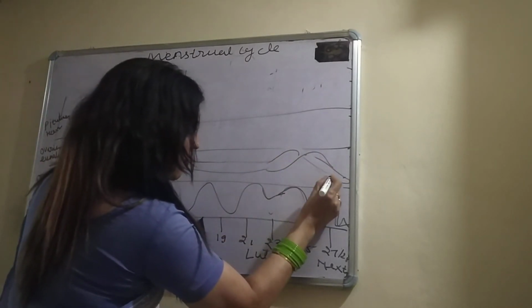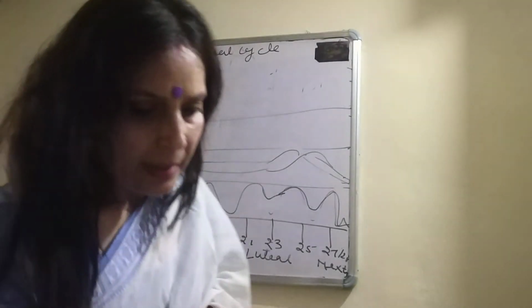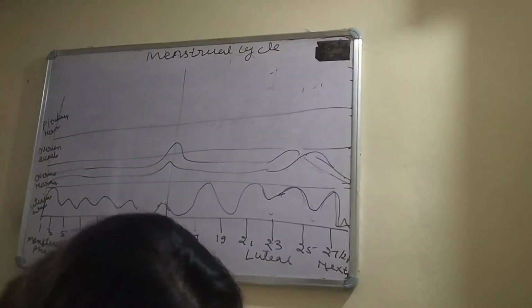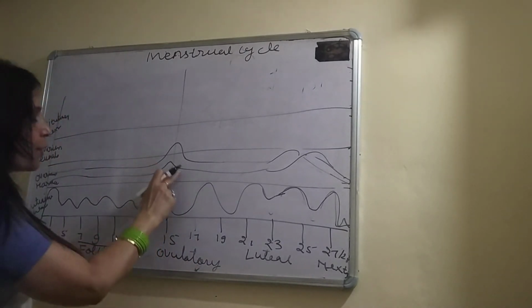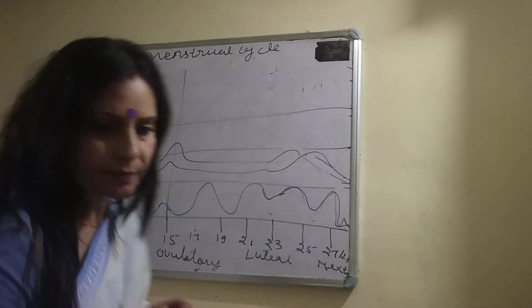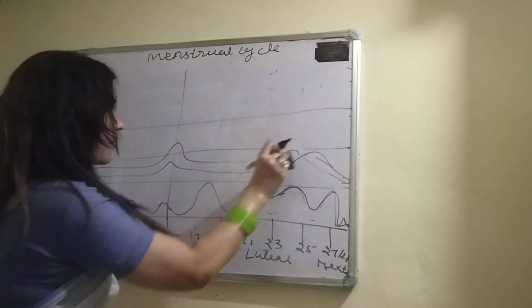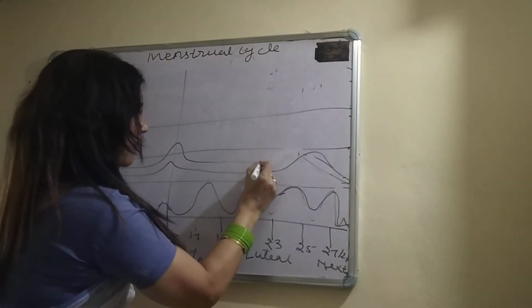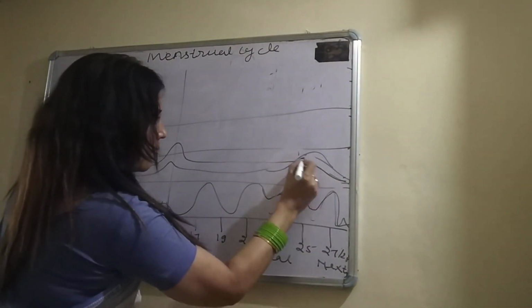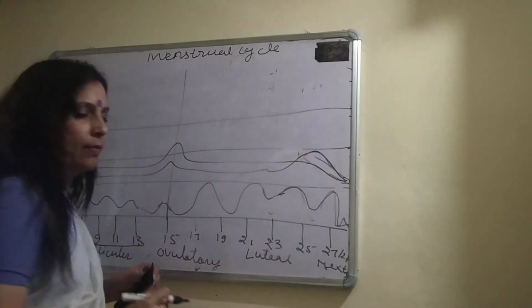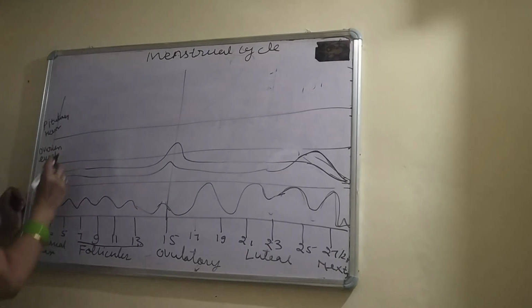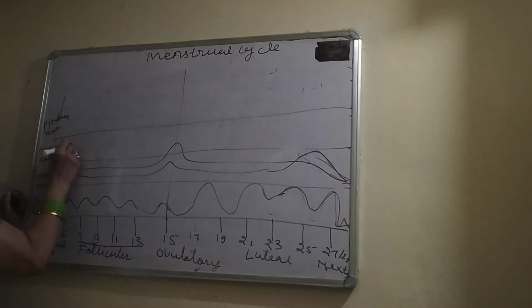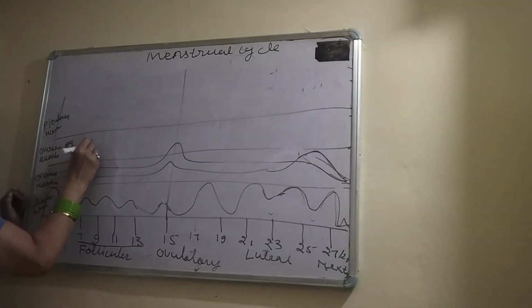Now estrogen is more, and this is the progesterone hormone here. Okay. Now, what happens in the ovary? First of all, the primary follicle is here. It changes into the secondary follicle.